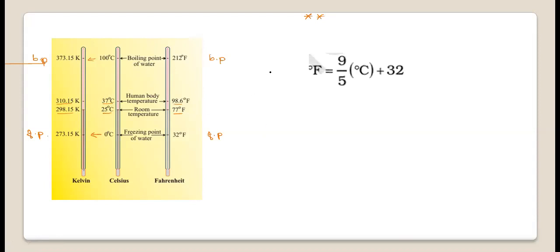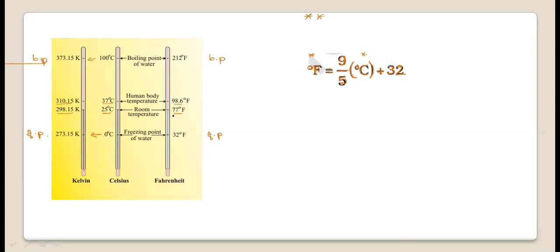The first one: degree Fahrenheit of any given value is equal to 9 by 5 into degree Celsius value plus 32. This formula is used whether a degree Celsius value or a degree Fahrenheit value is given. You can convert a value expressed in one scale to another.